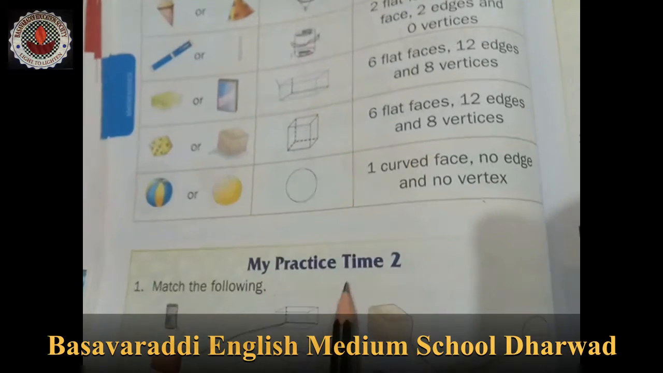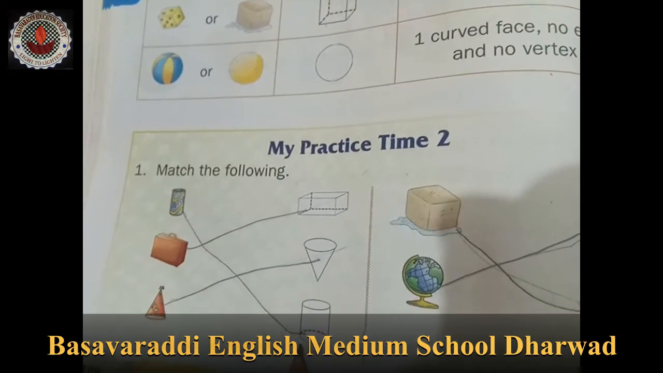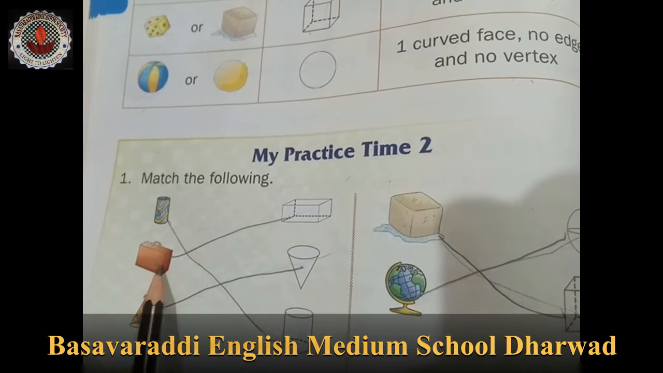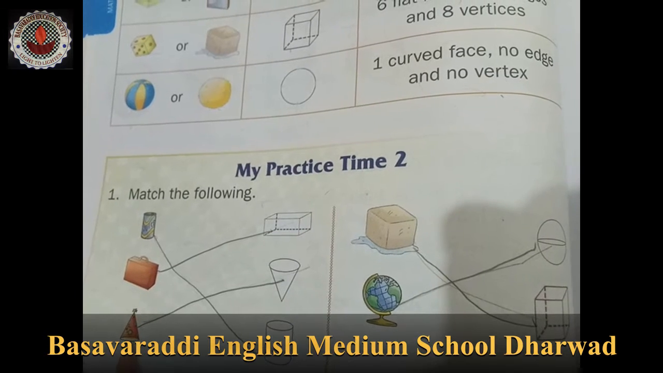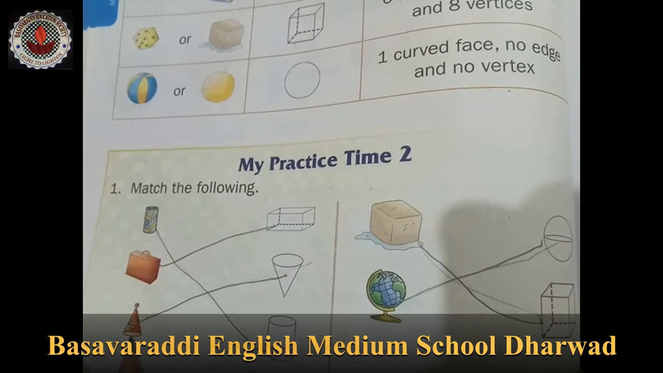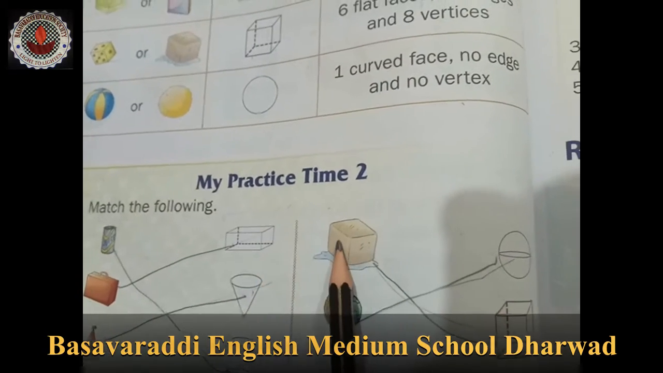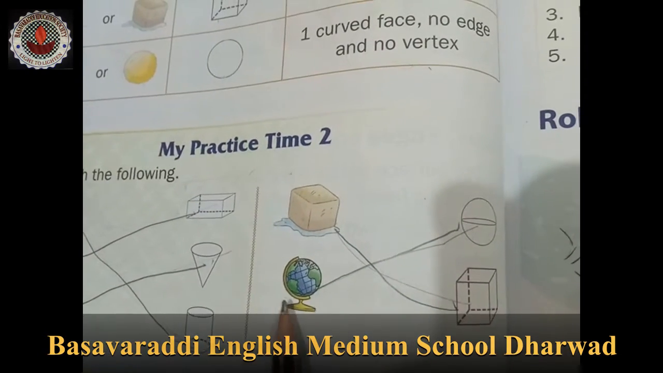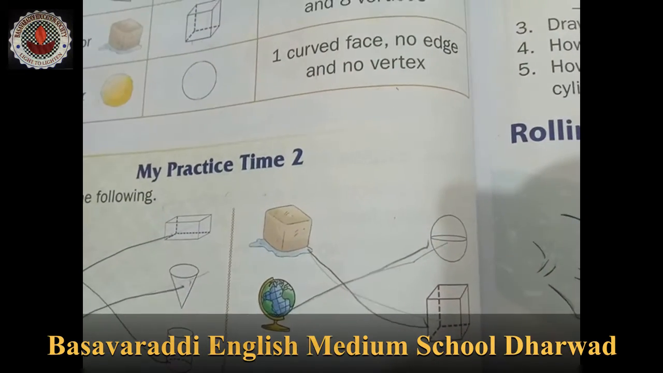Now, my practice time 2. Match the following. This is a cylinder, this is a cuboid, and this is a cone, like a birthday cap, a solid shape. This is an ice cube, that is a cube. And this is a globe, a sphere. You have to match these.